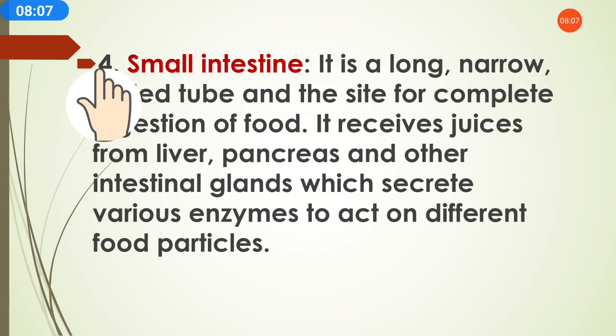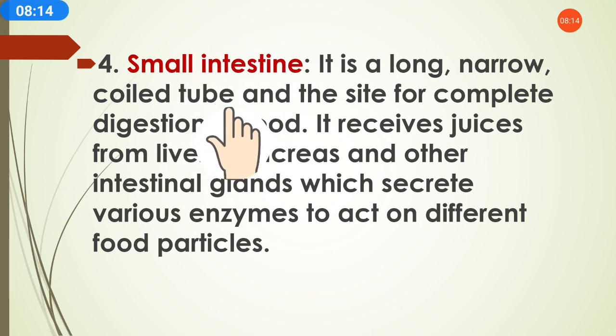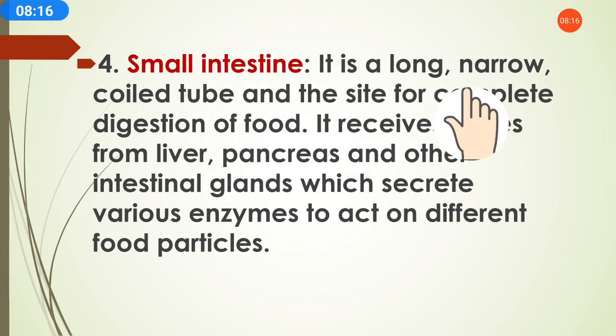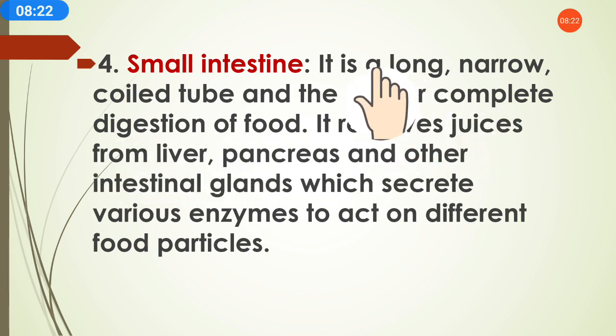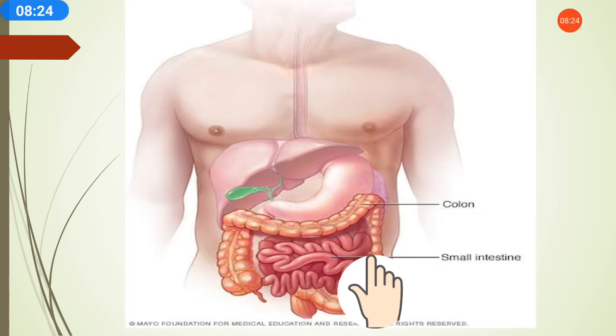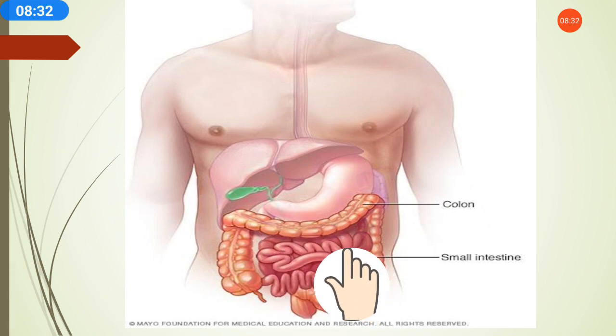Then the small intestine: from the stomach the food has passed to the small intestine. Now what is the role of the small intestine? See, it is a long, narrow, coiled tube and the site for complete digestion of food. It is like a tube. As you can see here, it is long and narrow, present in a narrow space.